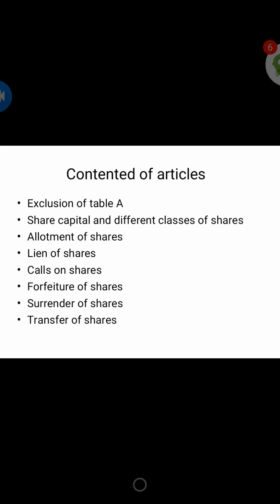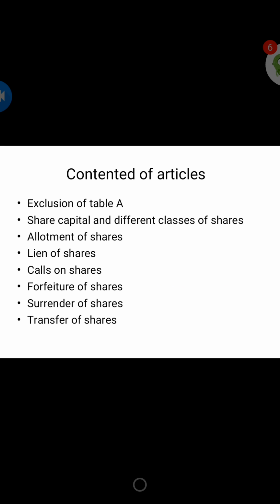So contents of articles of association means the rules and regulations to conduct the internal management of the company. The company may frame such rules and regulations for its internal management as it feels comfortable, and such rules will be there to carry out the objects also.